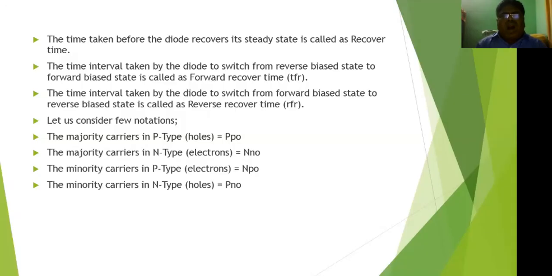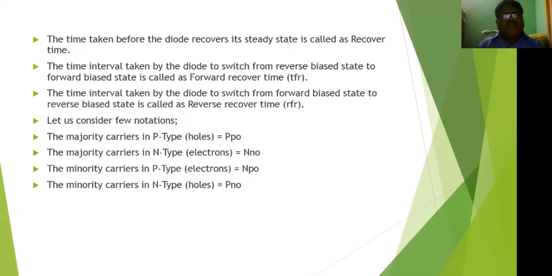That means on state to off state is called the reverse recovery time. First, what is the recovery time? Second, what is the forward recovery time? Third, what is the reverse recovery time? These definitions and meanings are very, very important.